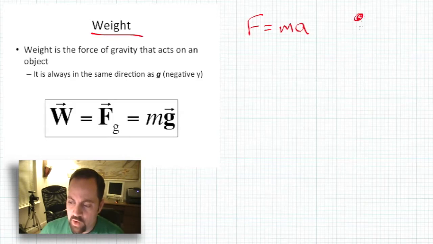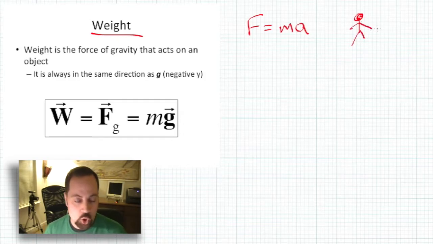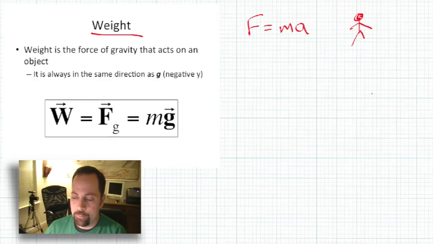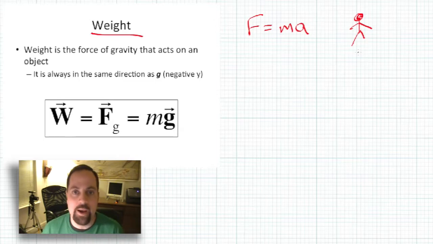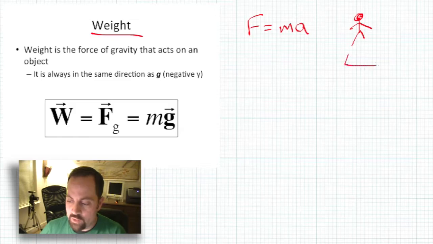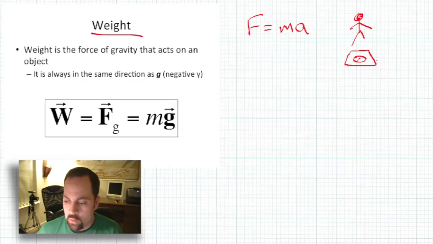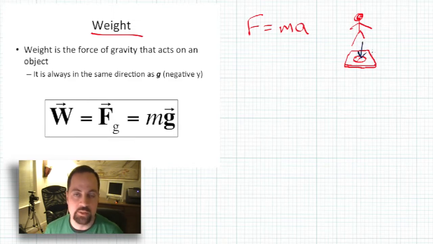Think about it this way: your weight. You're a person right here, and you're standing. You're about ready to stand on your bathroom scale, okay? You know your body has mass. That's what gives you a body. It's made of matter, therefore it has mass. But you step onto this bathroom scale right here, okay? It's measuring your weight. Now, it's not really telling you about how much matter is in your body. What it's telling you is how much force your body applies to that bathroom scale, when you step on it. It's really a force meter, honestly.